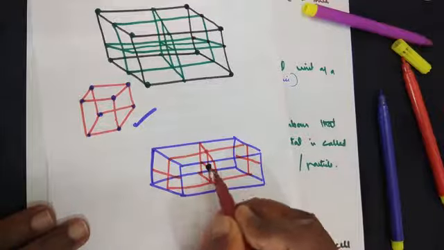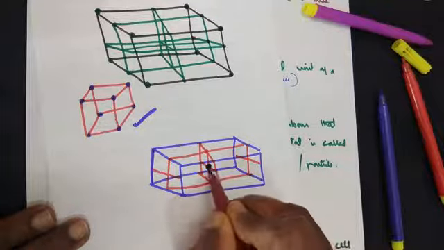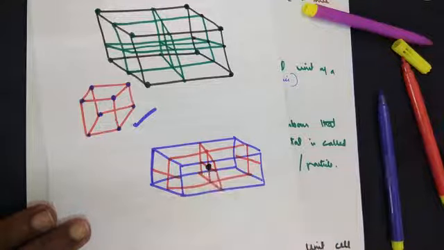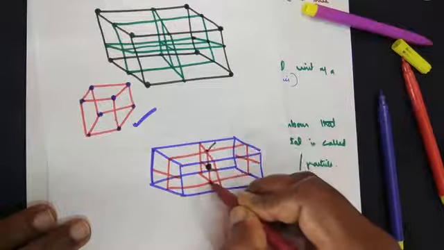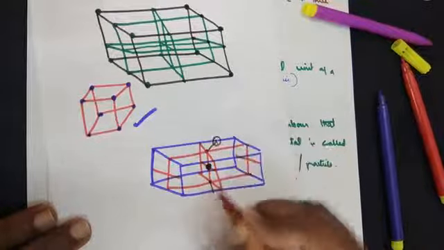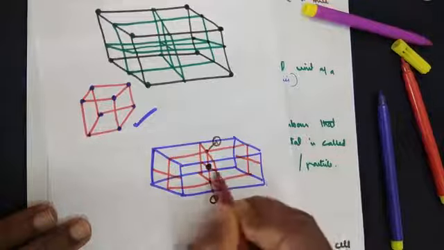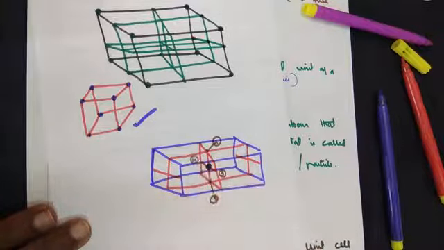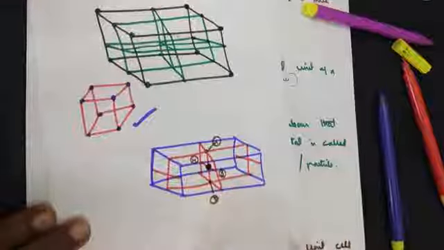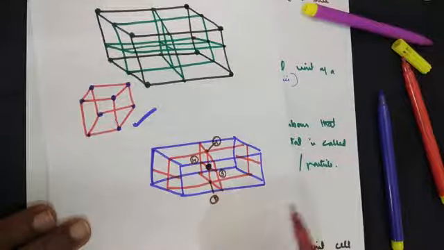Now if we count the coordination number for this particular ion or atom or molecule, you see it has 1 on top, 1 down. So I'll name it 1, 2. This side it has 1, and this side, it may be ions or atoms or molecules, a point, let me say it here.